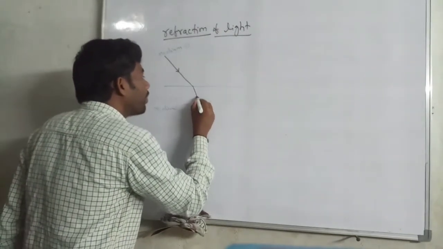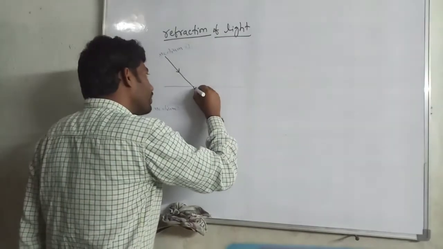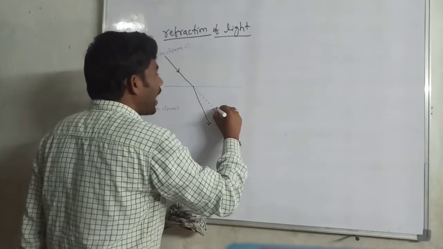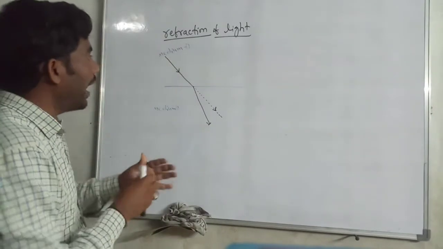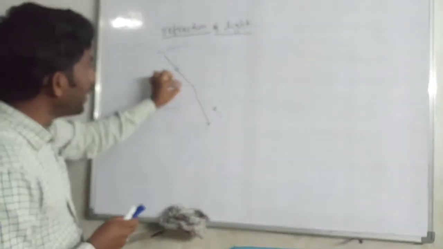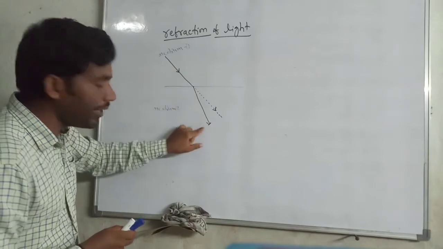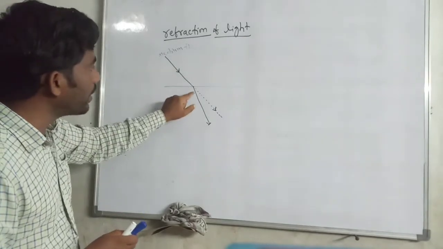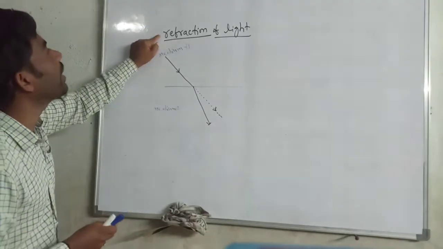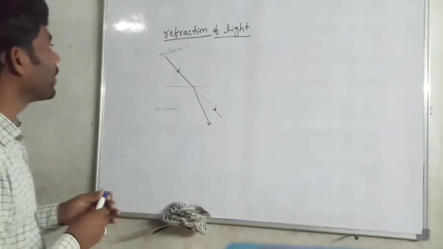Its actual path would be straight, but at the time the light ray passes through the interface of the two mediums and enters the second medium, its path is bent. This property is called refraction.